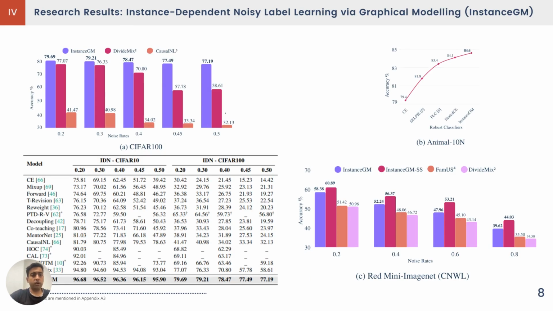And to evaluate our noisy label algorithm, we tried our algorithm on various datasets: CIFAR 10, CIFAR 100, Animal 10, and Red Mini ImageNet. We observed that at high noise rates, our algorithm gives better results, and it also gave state-of-the-art results on various real-world datasets.